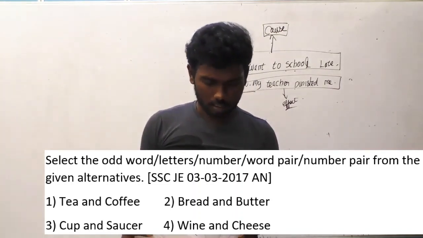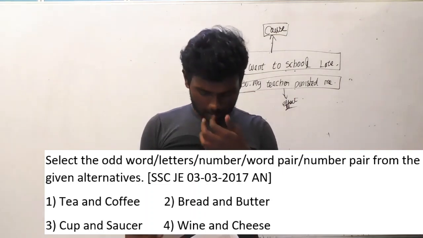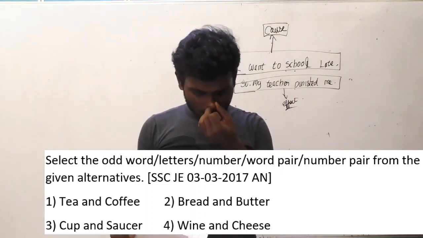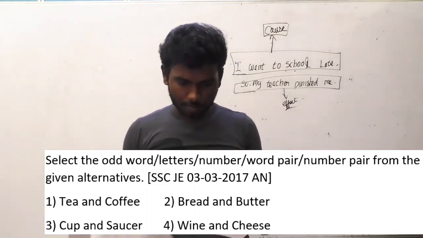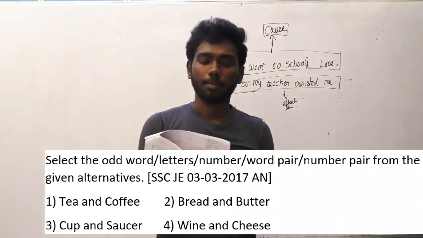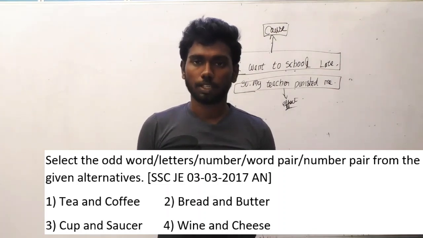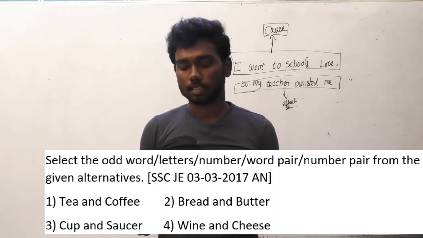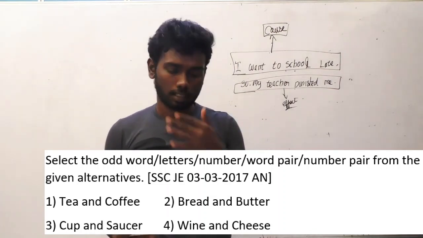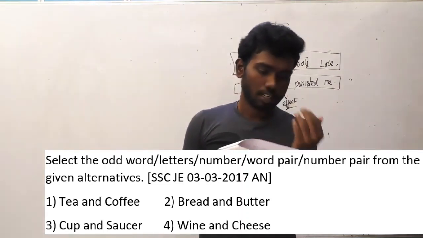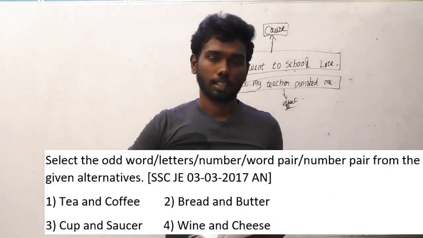The series is, this is not a series. You have to select the odd word. The options are: option A, tea and coffee. Option B, bread and butter. Option C, cup and saucer. Option D, wine and cheese. Look at the options initially.